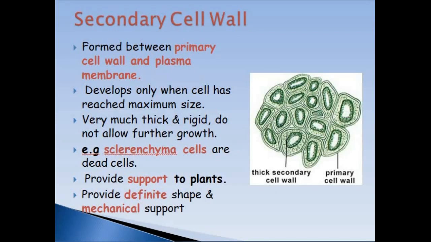This outer layer is primary cell wall, and then inside the primary cell wall, this light green portion is showing the secondary cell wall, which is due to the deposition of certain chemical components, and due to this deposition, the cytoplasm is shrunk. So these cells are dead cells, and their basic function is only to provide support and a definite shape to plant cell.